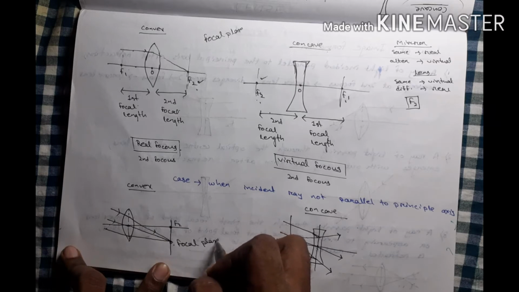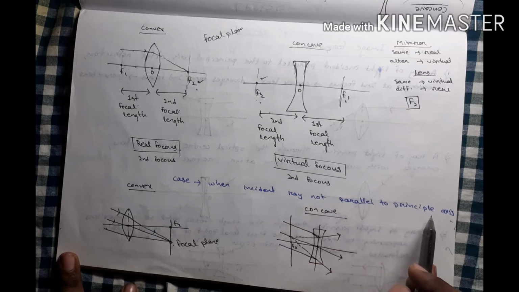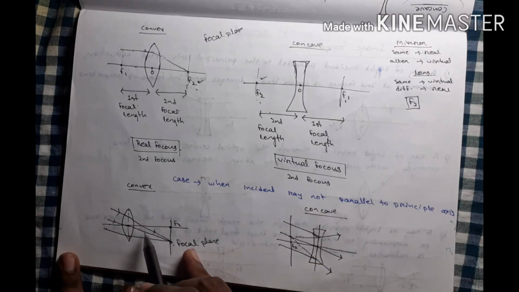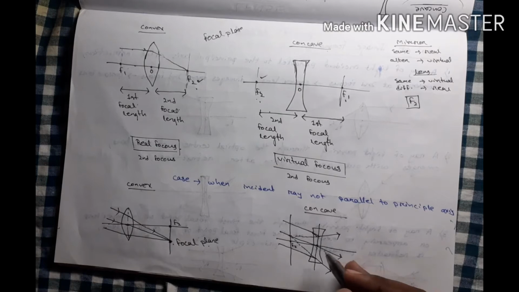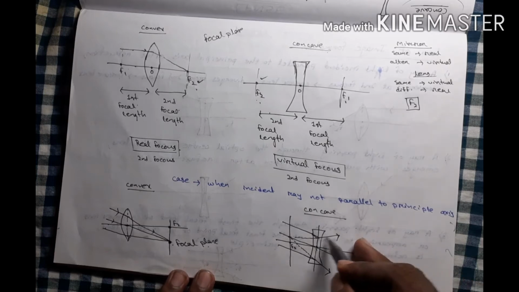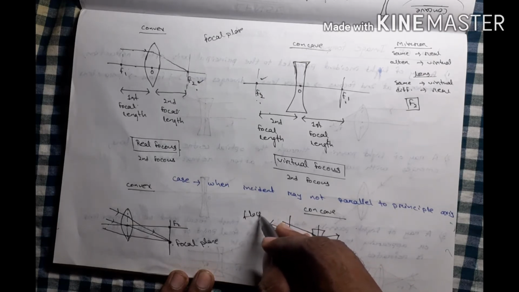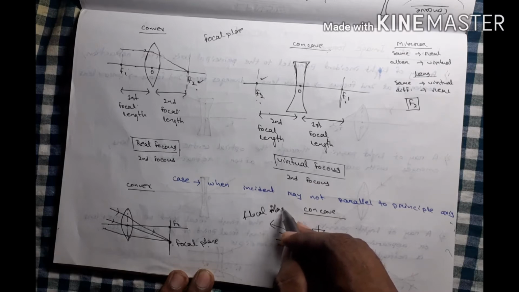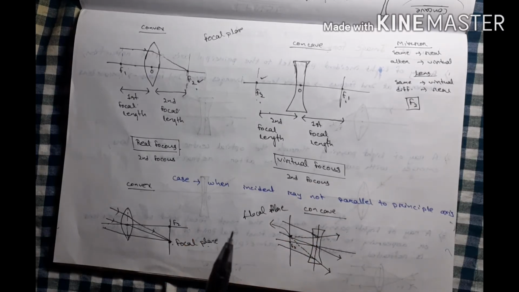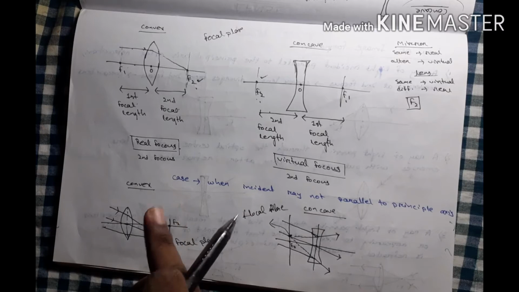Okay. What is your conclusion? The conclusion is when the incident ray is not parallel to the principal axis, the incident ray meets at the focal plane. Similarly, in this concave diagram, the incident ray is not parallel and it is divergent. Where does it have to meet? The focus point, but here it meets the focal plane. Okay, understand? Only remember, when the incident ray is not parallel to the principal axis, it meets not at the focus point, it meets at the focal plane.